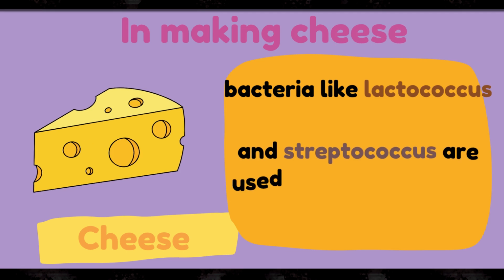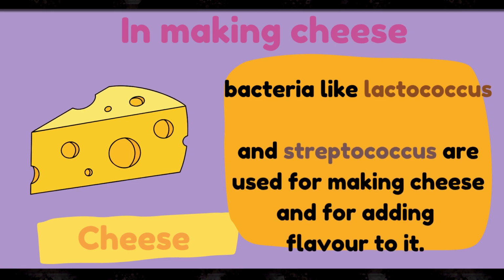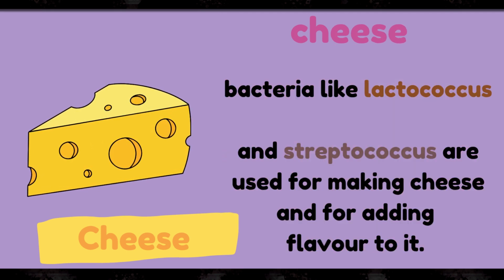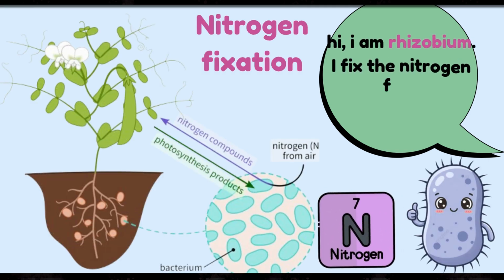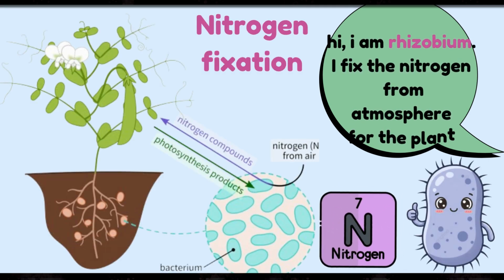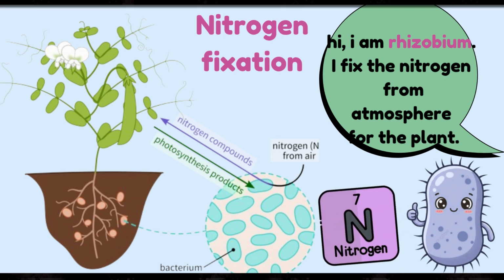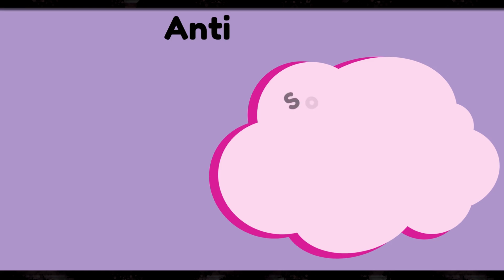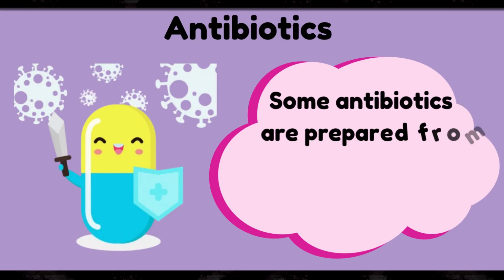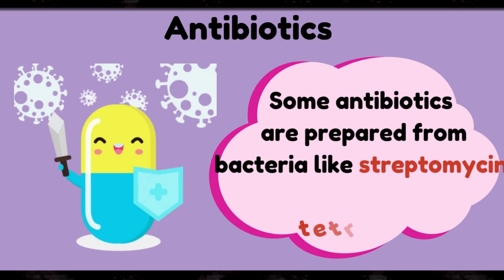Lactococcus and Streptococcus are used in making cheese and for adding flavor to them. Some bacteria like Rhizobium help in fixing nitrogen from atmosphere for the plant, as the plants cannot use the nitrogen directly from atmosphere. Some antibiotics like streptomycin and tetracycline are prepared from bacteria that help in fighting infections in our body.